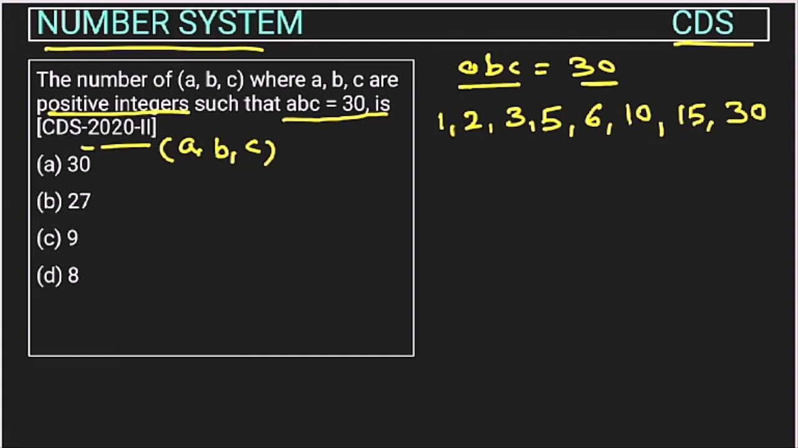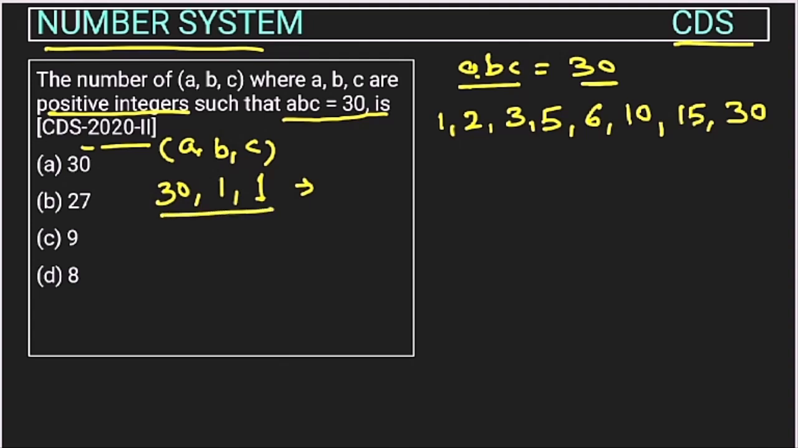So A, B, C can take any value out of these, right? So suppose A is taking 30. So B can take any value. So B can be 1. Here it is not given that they should have different values. So C can also be 1, right? So this is one possibility. So ABC will be 30. If the value of A is 30, B is 1, C is 1, then if we multiply, we are getting 30, right? So this is one possibility.